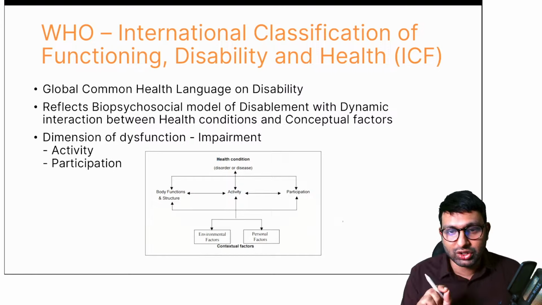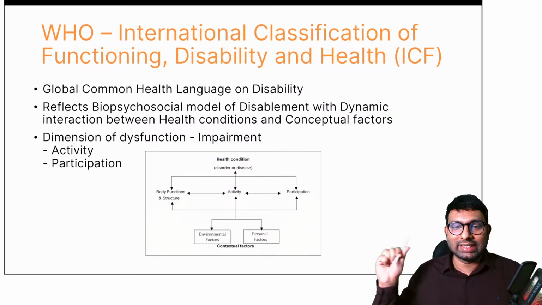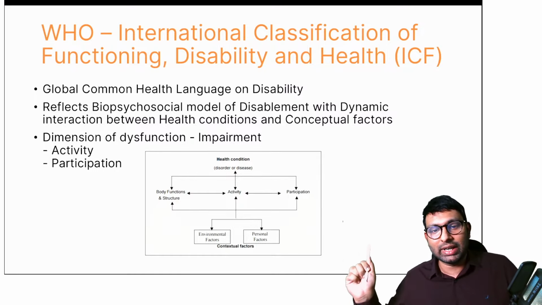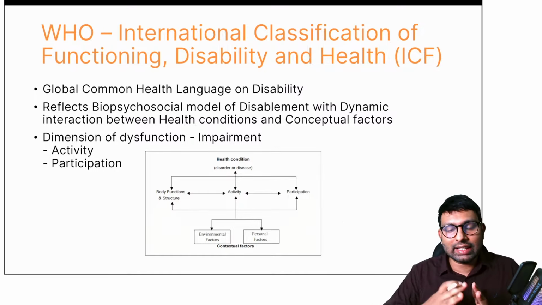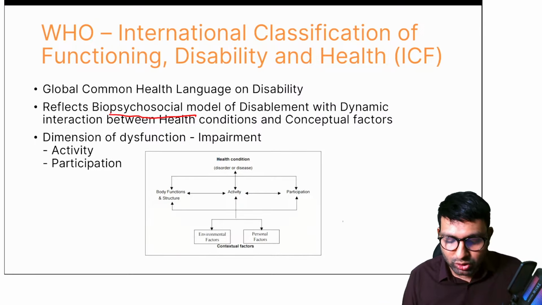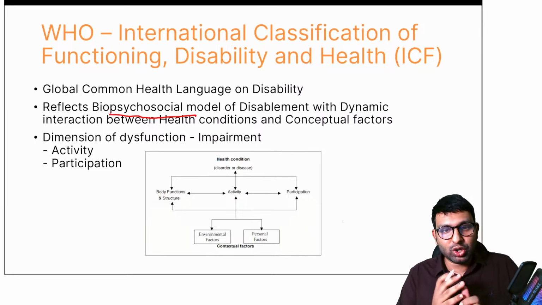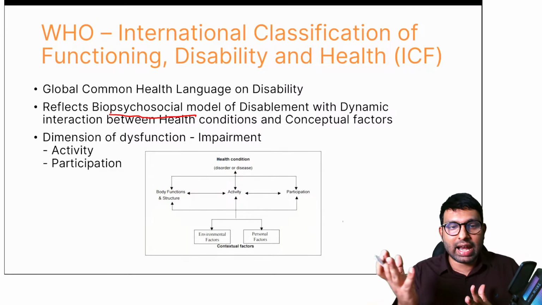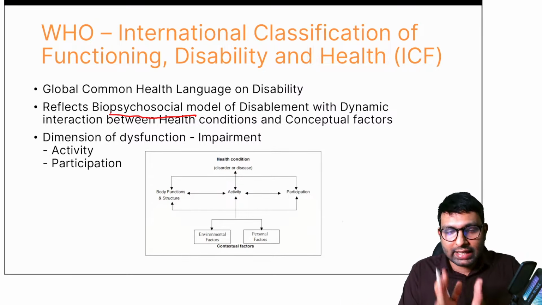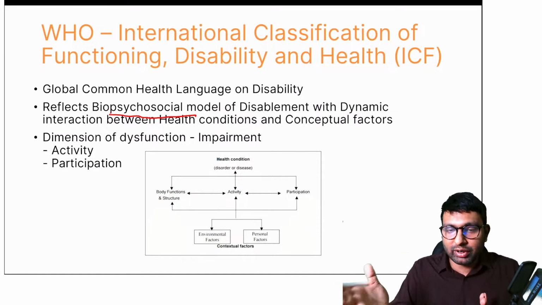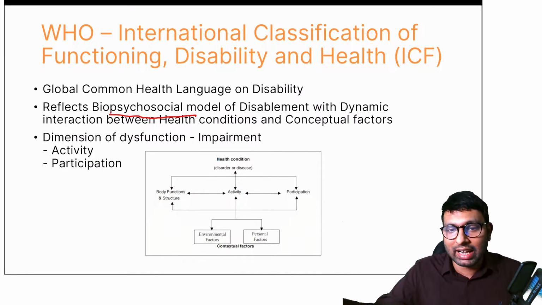That is why disability has another definition, which is properly defined by the WHO model, the ICF model, the International Classification of Functioning, Disability and Health, which says that health is multicentric. It has a lot of parameters in it. It reflects the biopsychosocial model, which is based on disability and its dynamic interaction with contextual factors and health conditions. It also takes into account the activity and participation of the patient. Now, after a fracture is healed, the patient will not be very active in society.